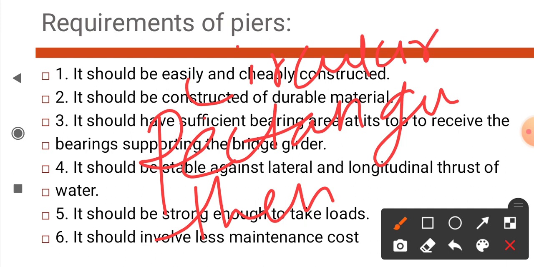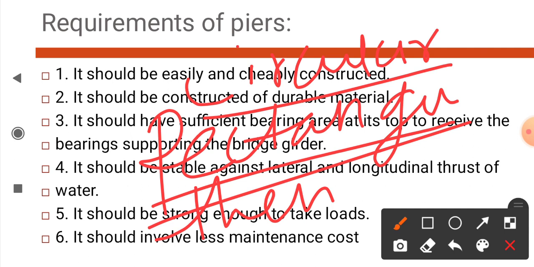For a circular pier, proper precautions are required as compared to rectangular piers. The design of a rectangular pier is simple as compared to a circular pier.